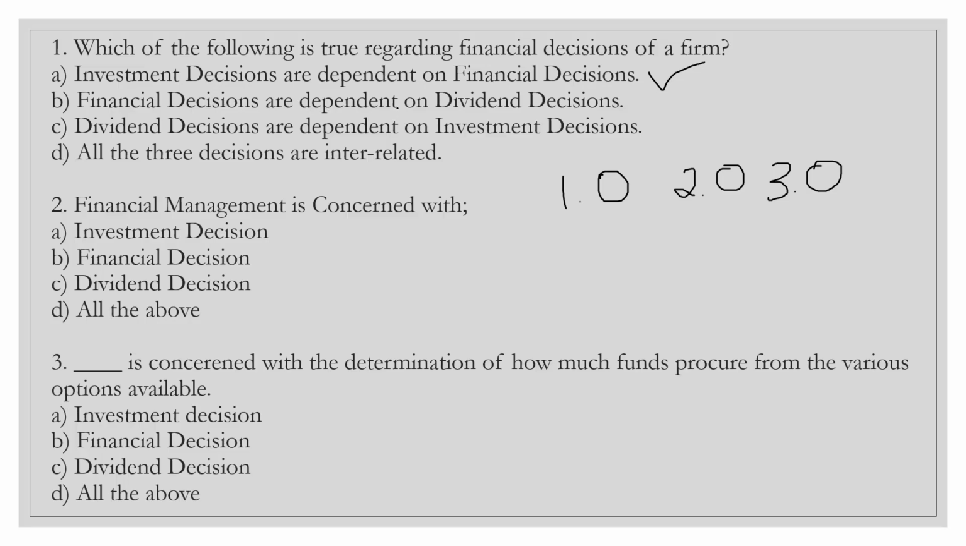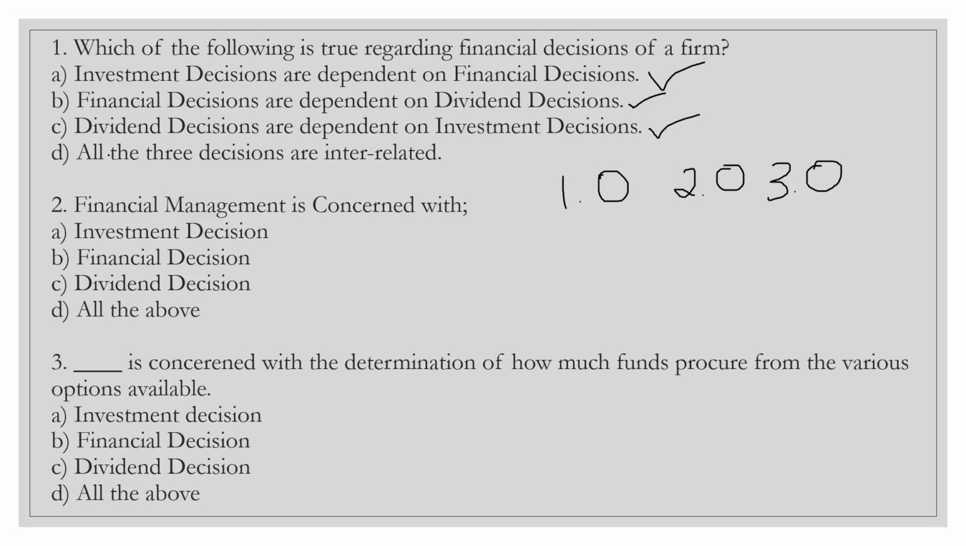Financial decisions are dependent on dividend decision. Once I decide how to get the money, after that I will do investment. After that I will get profit. From that profit I will decide whether I should keep that profit or distribute it to shareholders. This is also correct. So let us see the third one. Dividend decisions are dependent on investment decision. Yes, absolutely. This is also correct.